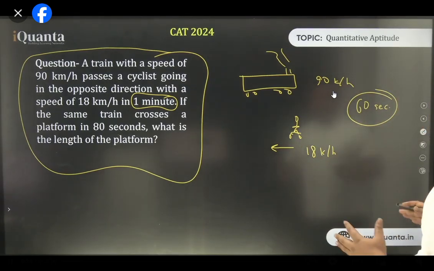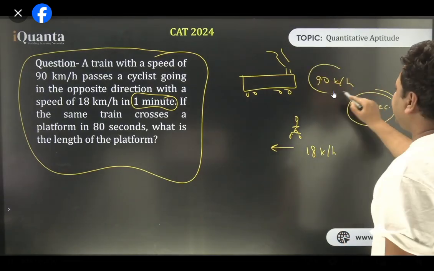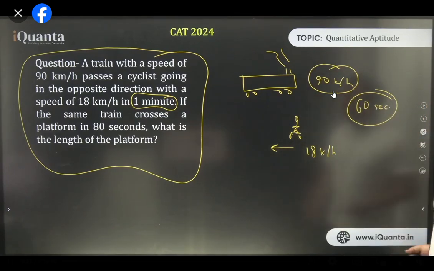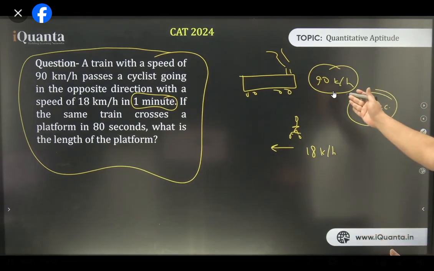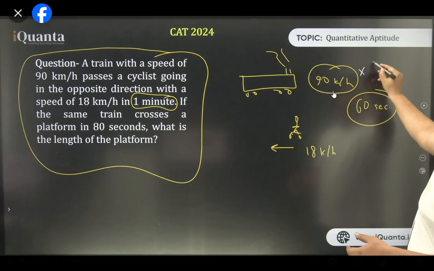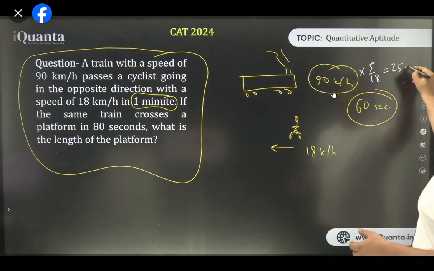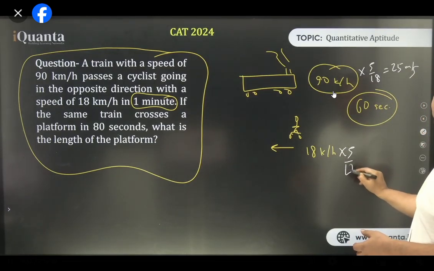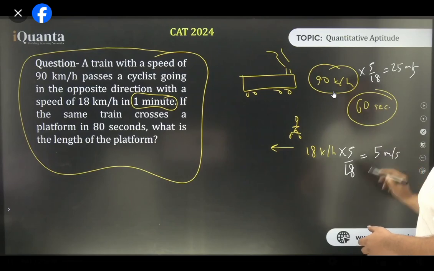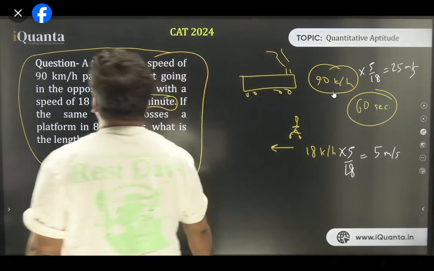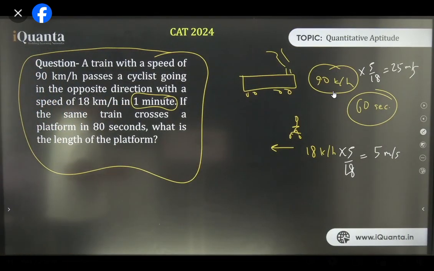Okay. So because time here is in seconds, the speed needs to be converted to meter per second. How to convert 90 km per hour into meter per second? By multiplying it with 5 by 18. This comes out to be 25 meters per second. And here, if I do the same, I'll get 5 meters per second. So there's one thing I don't know about this train: the length of the train is not known.